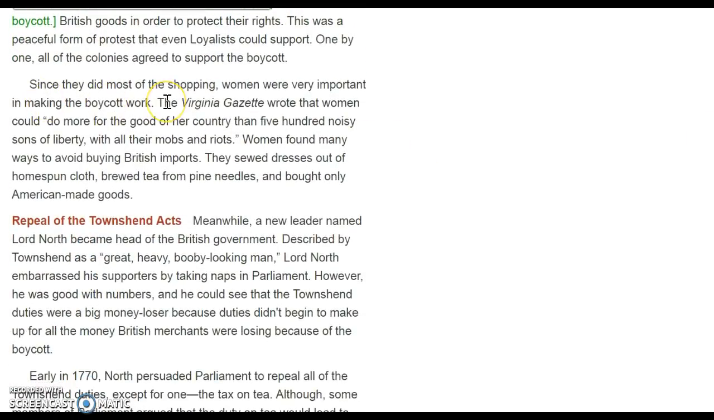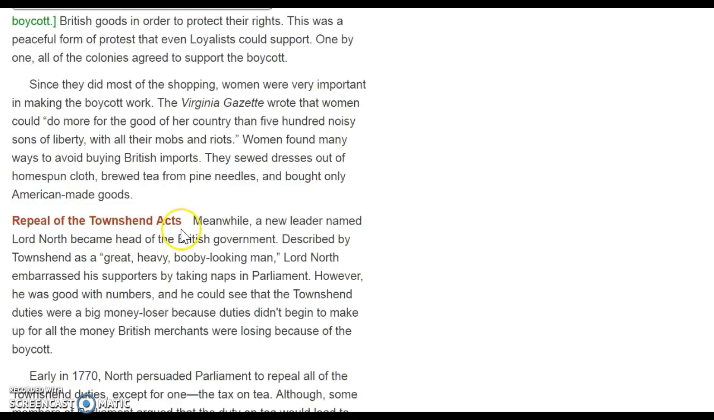Since they did most of the shopping, women were very important in making the boycott work. The Virginia Gazette wrote that women could do more for the good of her country than 500 noisy Sons of Liberty with all their mobs and riots. Women found many ways to avoid buying British imports. They sewed dresses out of homespun cloth, brewed tea from pine needles, and bought only American-made goods.